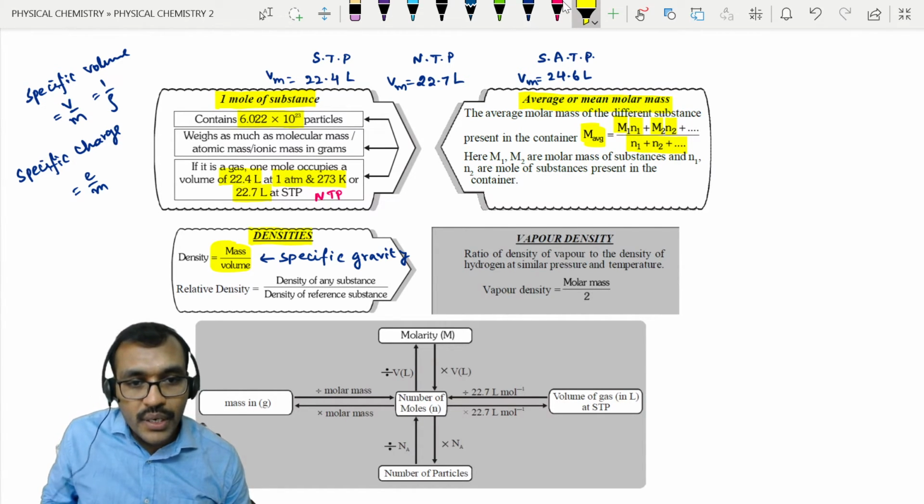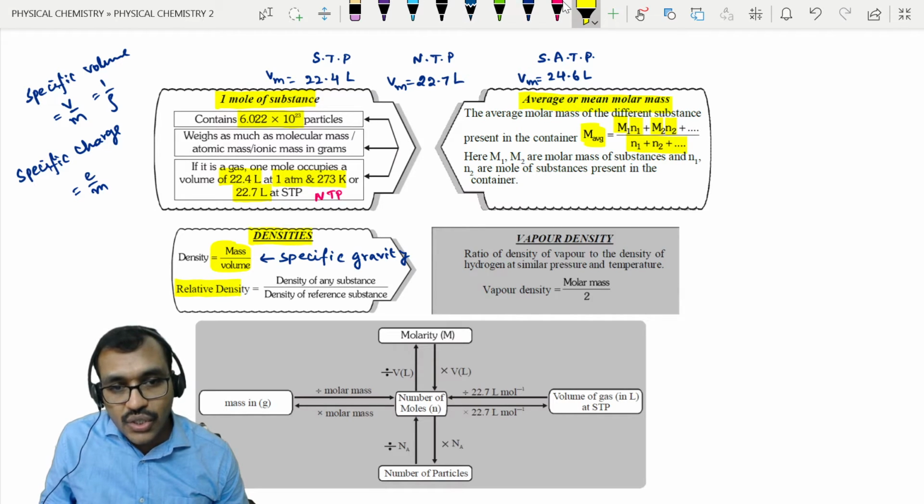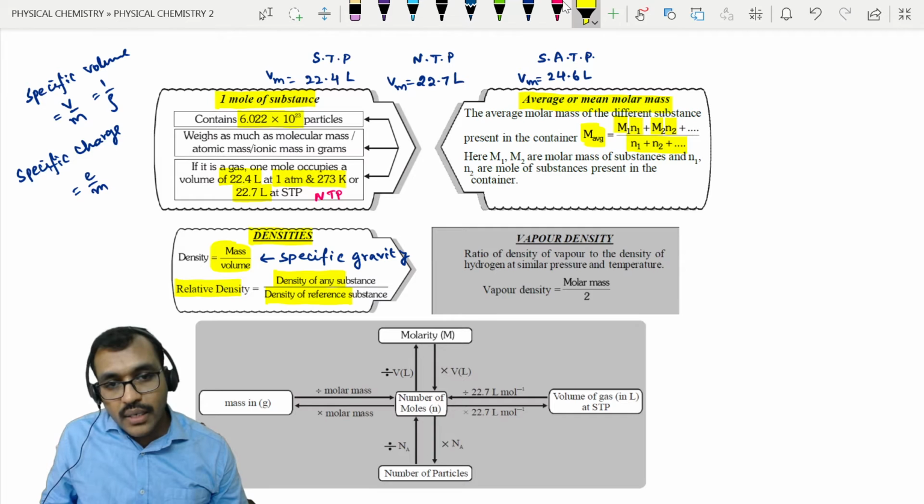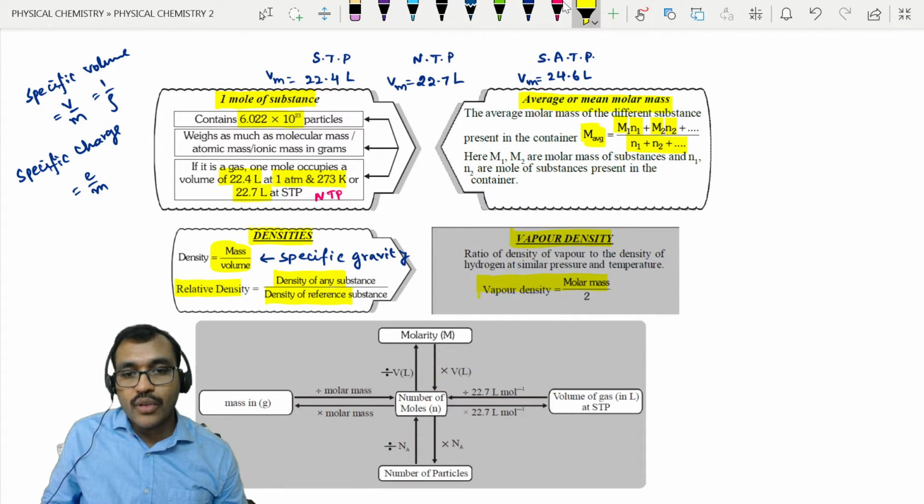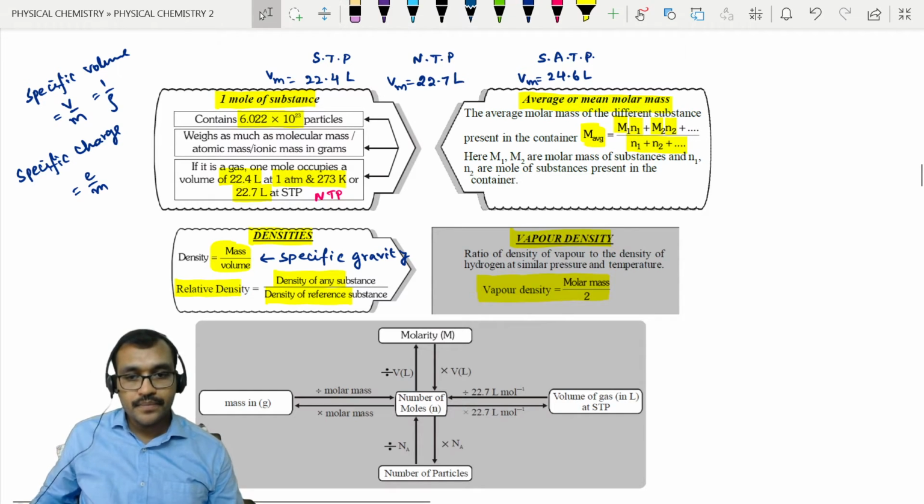Relative density. Vapor density is a relative density. Relative density means the density of a gas with respect to some other gas. If I compare the density of a gas with respect to hydrogen, then we call it vapor density. So vapor density is nothing but half of molecular mass, or we can write molecular weight of a substance equal to 2 times the vapor density.